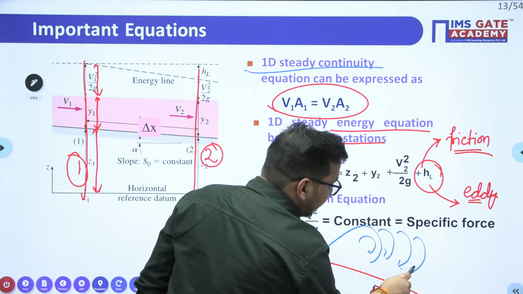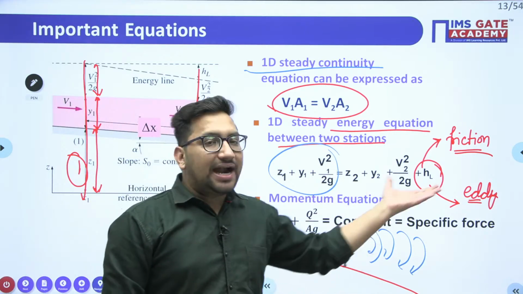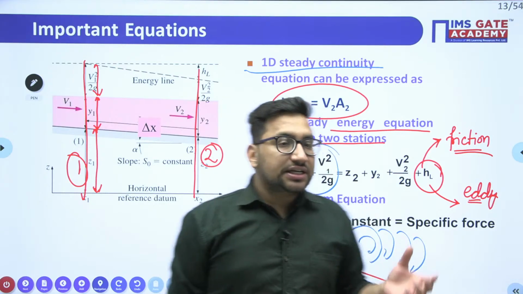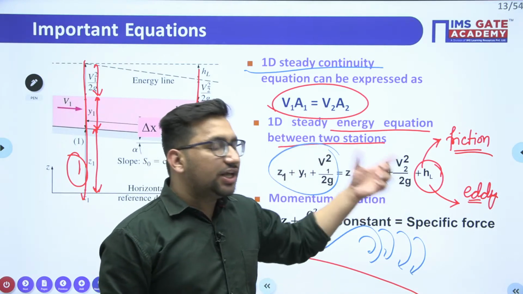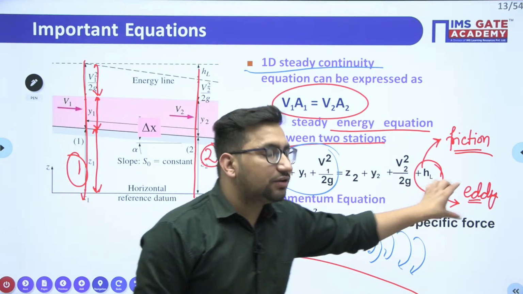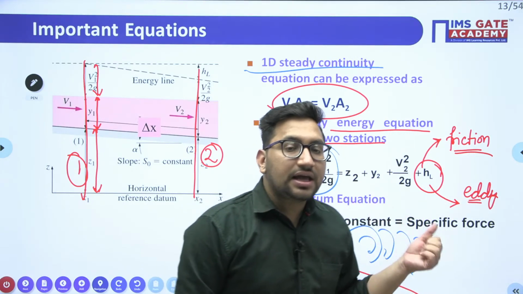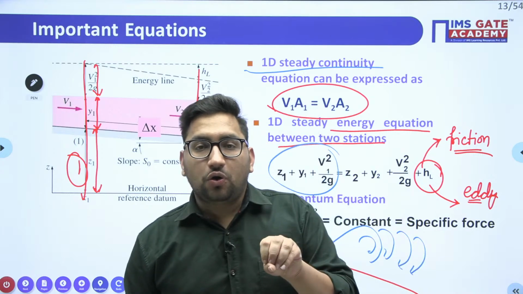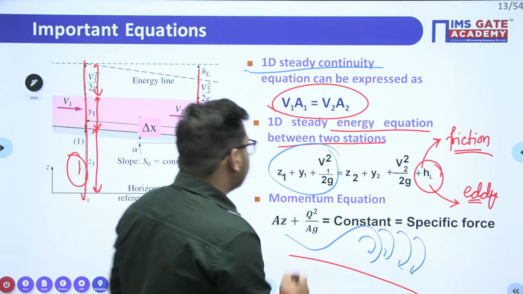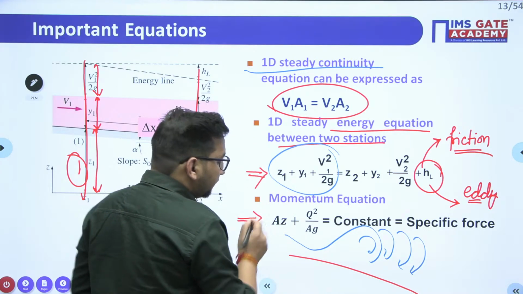So these ripples are nothing but the eddies. Due to the formation of these eddies, there will be an eddy loss, and this eddy loss we cannot calculate. It means this particular energy equation we generally use only to analyze those types of flow in which eddy loss will be very less, where we can neglect this value. Clear? If in any particular type of flow these eddy losses are very high, we are not able to use this equation. In that case, we will use our momentum equation.